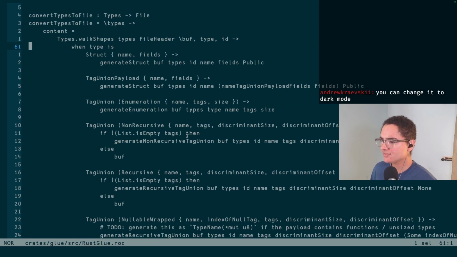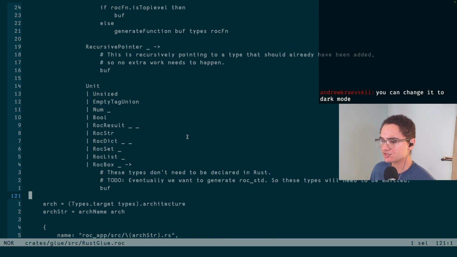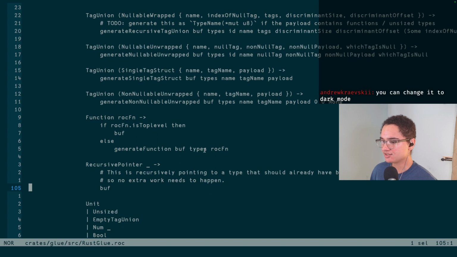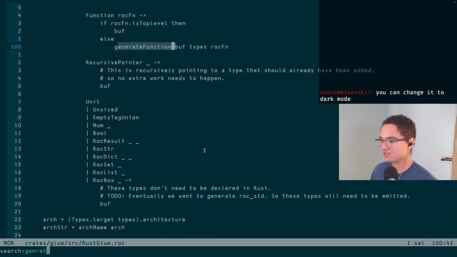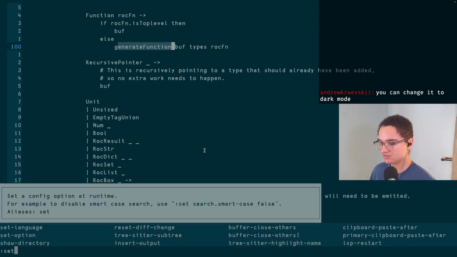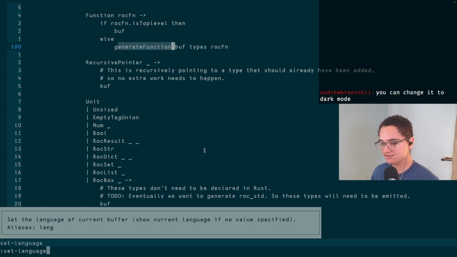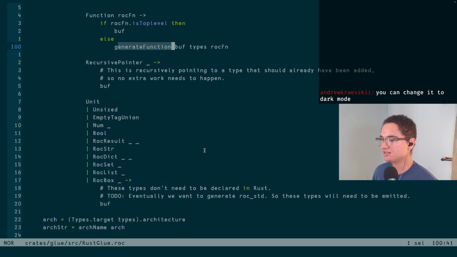And specifically, one of these should be, right here, generate a function. And I guess there's two different versions. Oh, if it's a top level function, we don't generate it, but the other ones we call generate function. So it's this generate function that we need to work on. And also let me get some basic syntax highlighting. Give us the Elm syntax highlighting. There's at least something. Oh, that's actually pretty disappointing in this case. Yeah. Okay, anyways. So we grab that.